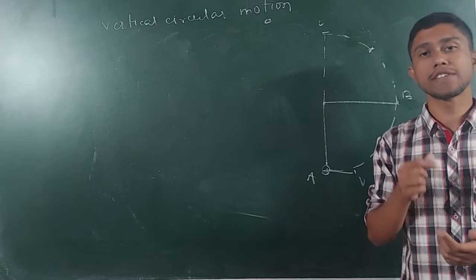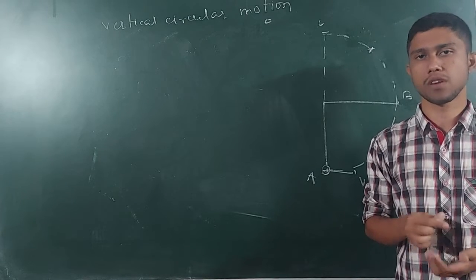The tension at this point is going to be zero. So I will write: velocity at this point is not zero, but tension at this point is zero. Now suppose you are rotating the string, the tension is at max, so you can see the string is very taut. But when you stop rotating the string with enough energy, you can see that the stone falls and it will not perform a circular motion.